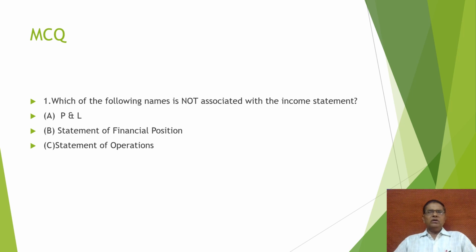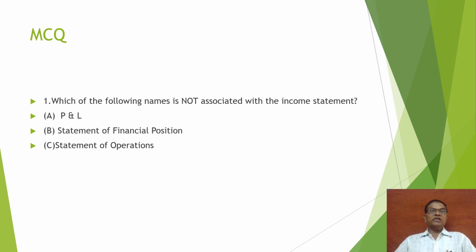balance sheet. We have already discussed that there are two types of business organization. The first one is profit making organization, and the second one is non-profit making organization. Today we are going to discuss non-profit making organization. So here the question is which is not associated with the income statement. The answer is B, that is the statement of financial position.